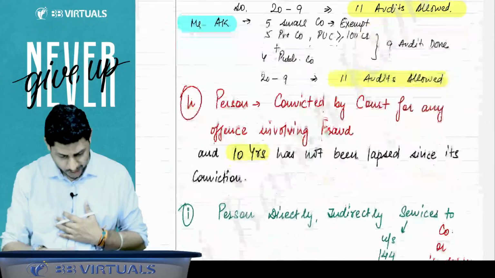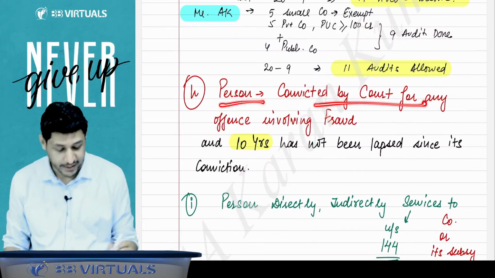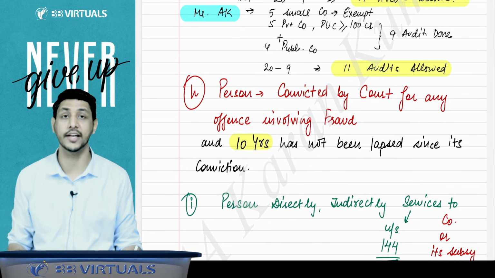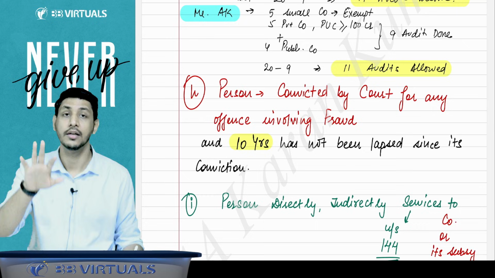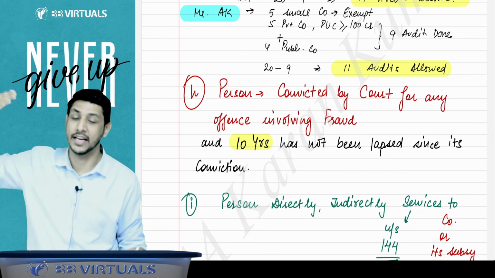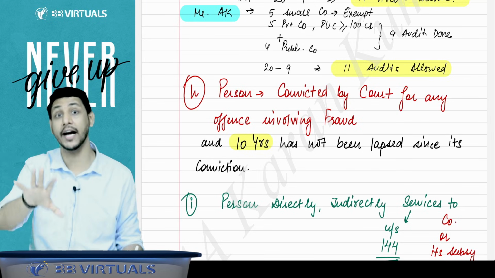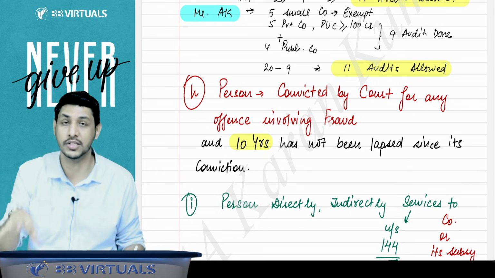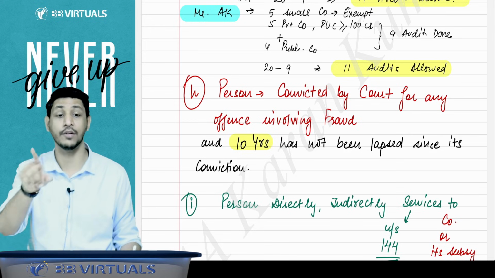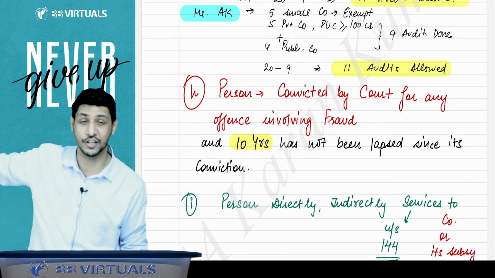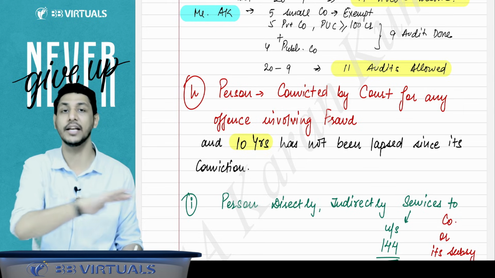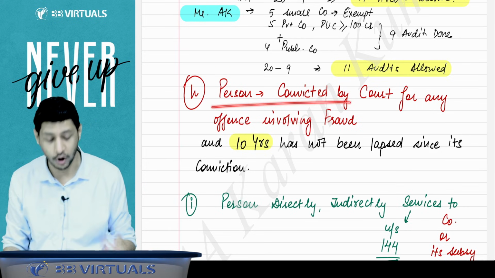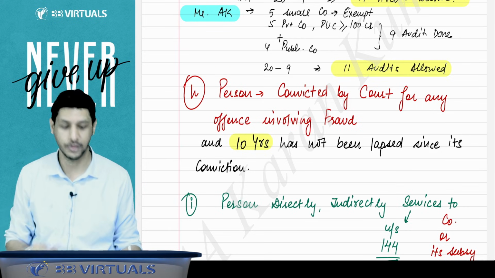Now we will go to the next point: if a person is convicted by the court for any offense involving fraud, then that person cannot be the auditor. But if 10 years have elapsed since the conviction, then that person can be the auditor. When can you not be the auditor? When the person was convicted by the court for any offense involving fraud, and 10 years have not elapsed since the conviction. So you will not be the auditor of the company. You cannot be the auditor.